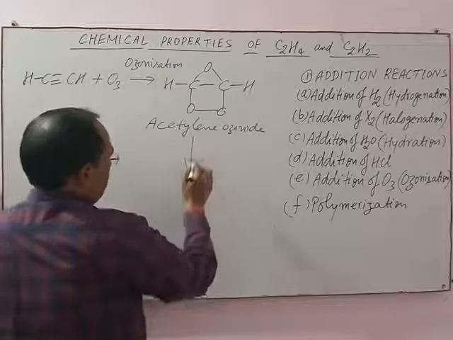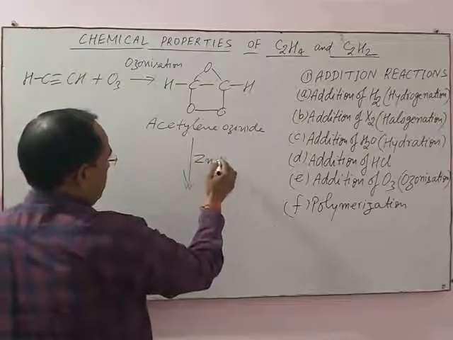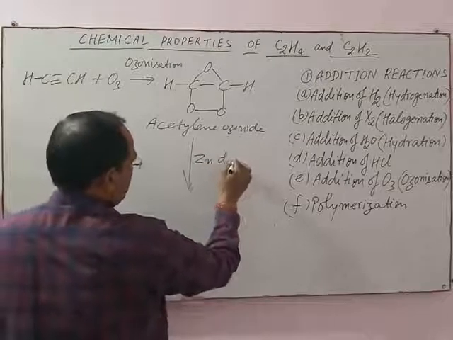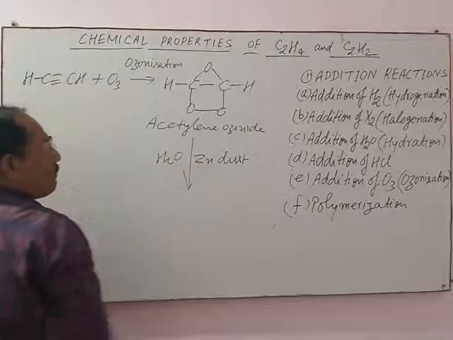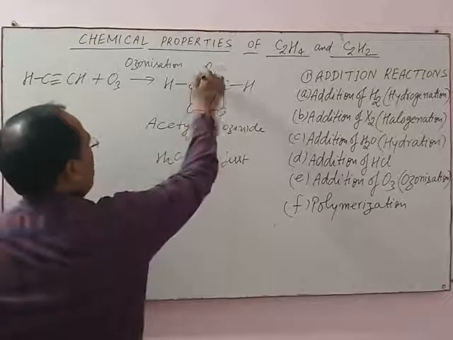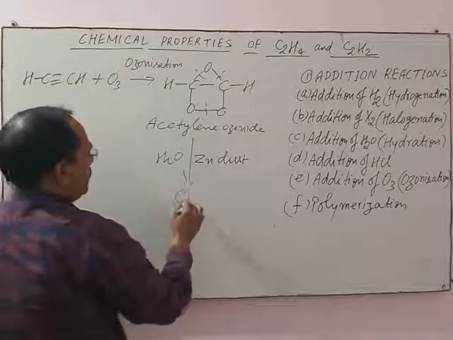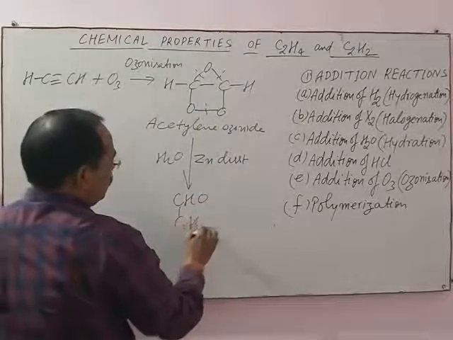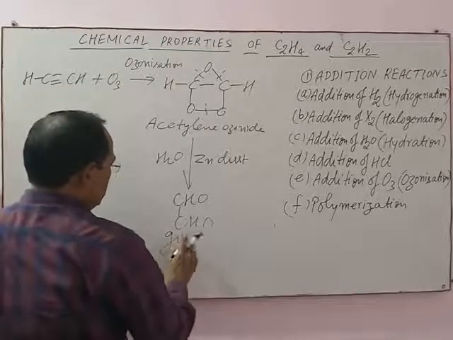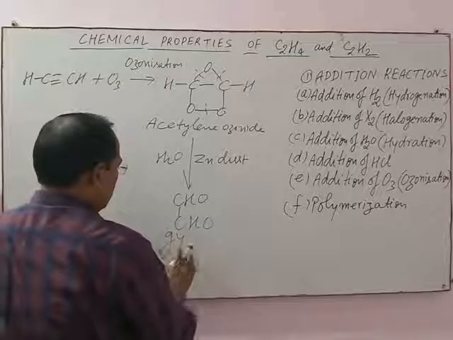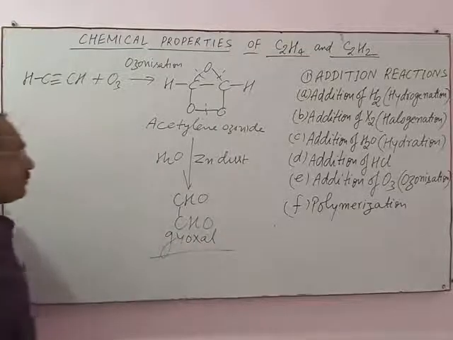And when this ozonide is decomposed with zinc dust and H2O, then bond breaking takes place, and CHO-CHO, known as glyoxal, is obtained.